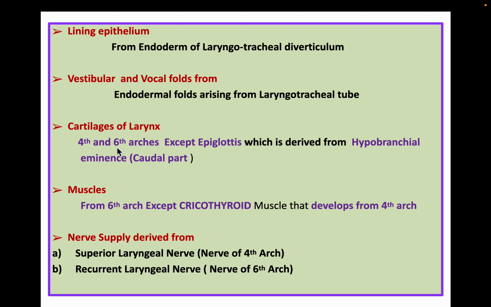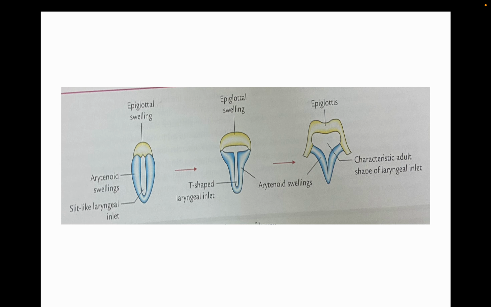Now the cartilages of the larynx come from the 4th and 6th arches, except the epiglottis, which is derived from the hypobranchial eminence. So this is the source for the cartilages of the larynx. Then the muscles are derived from the 6th arch, except the cricothyroid muscle, which develops from the 4th arch. Now the nerve supply is derived from the superior laryngeal nerve, because that is the nerve of the 4th arch, and the recurrent laryngeal nerve, that is the nerve of the 6th arch. So this is the development of the larynx, which gives rise to the lining epithelium, then vestibular and vocal folds, then cartilages of the larynx, muscles and nerve supply. This slide includes the whole development of the larynx. Now you can see this diagram.